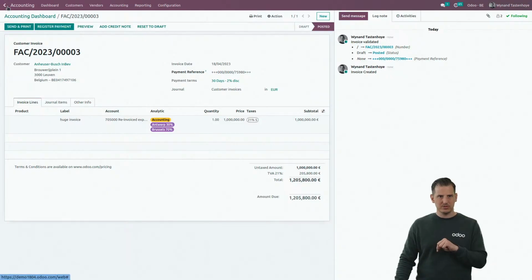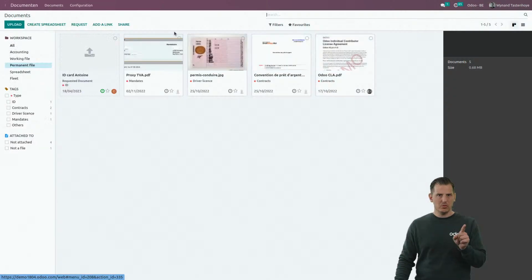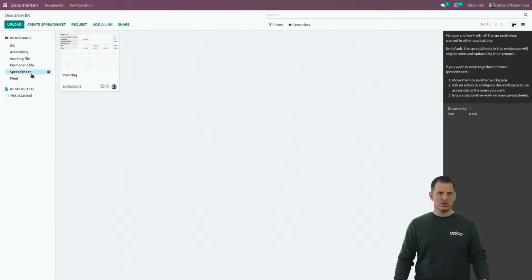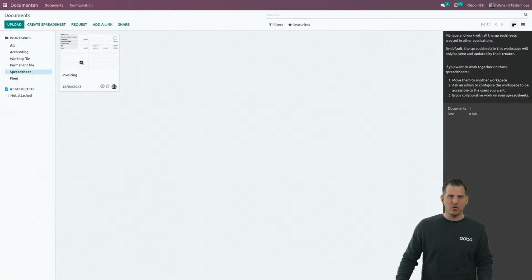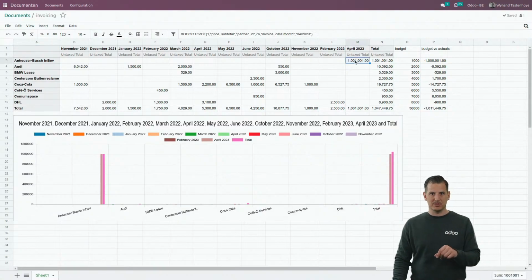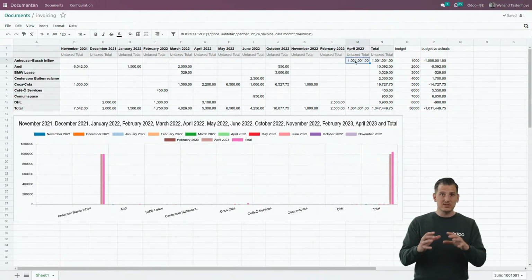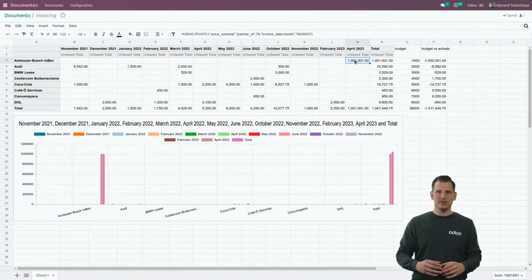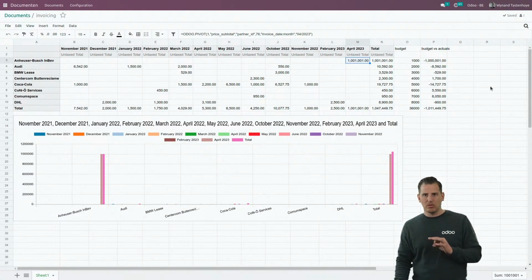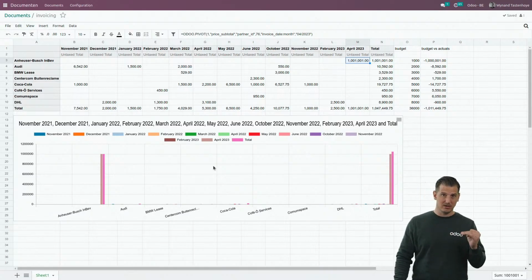Now let's see what happens in our report. Therefore, we're going to jump into the document application, because we have a specific workspace spreadsheet over here where all my invoicing documents are saved. When I open it, let's see what happened. You can immediately see it in the chart as well as in my pivot table. Because the data remains linked to the database, it updates in real time, and all my different formulas around it will update as well.